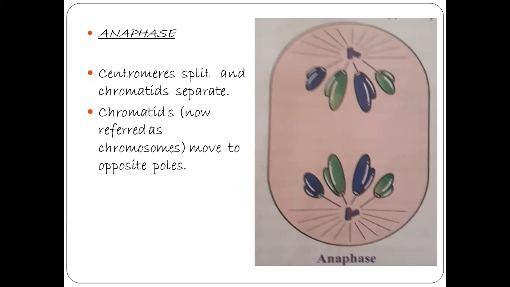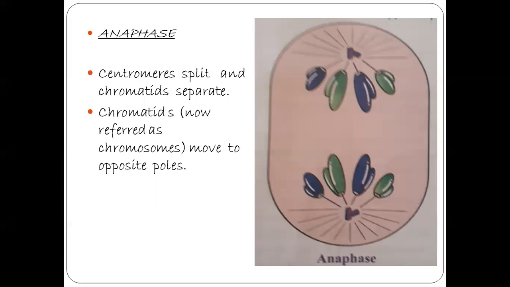Next one is the anaphase. Anaphase is the third phase of the mitosis division. In this phase, the centromeres which are present on the metaphase plate split. At the place of the centromere, it splits and the two chromatids separate. The main change of the anaphase is that the centromere splits lengthwise.